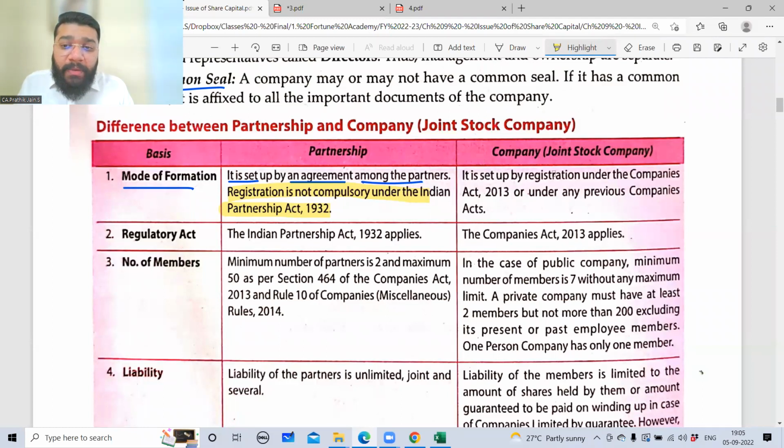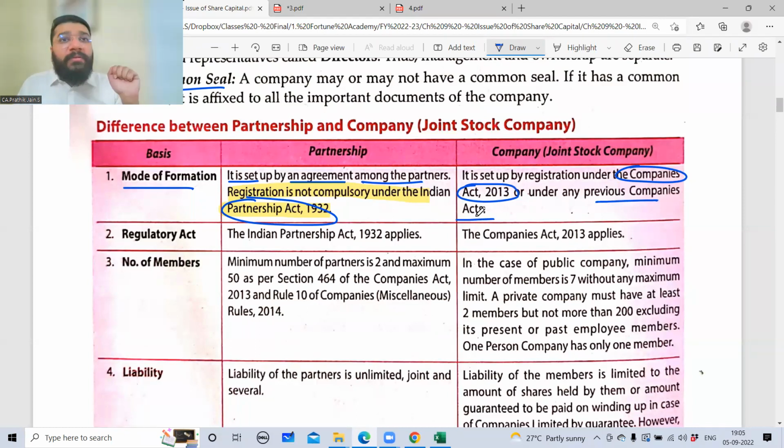A company is set up by registration under the Companies Act 2013. Now, a partnership is governed by the Indian Partnership Act 1932. A partnership firm is governed by the rules and regulations that you would look up to, which is the Indian Partnership Act 1932. Whereas the company will look up to which rule? The Companies Act 2013, or any previous company act where they have registered under, for example, the Companies Act 1956.